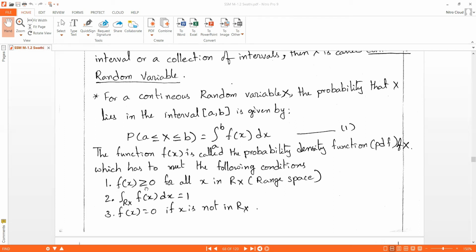Like f(x) should be greater than or equal to 0 for all x in Rx. Then the integration over Rx of f(x) dx should be equal to 1, and f(x) is equal to 0 if x is not in Rx. If the x value is not in Rx, then f(x) should be equal to 0. Let's discuss this with an example.